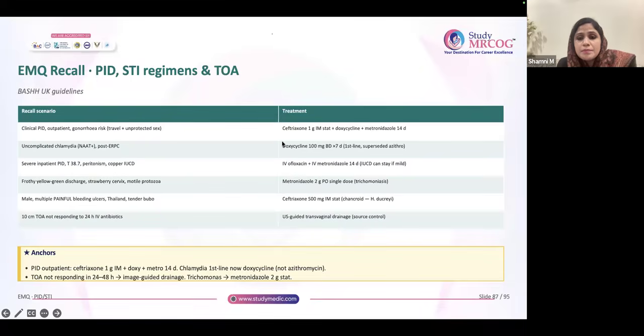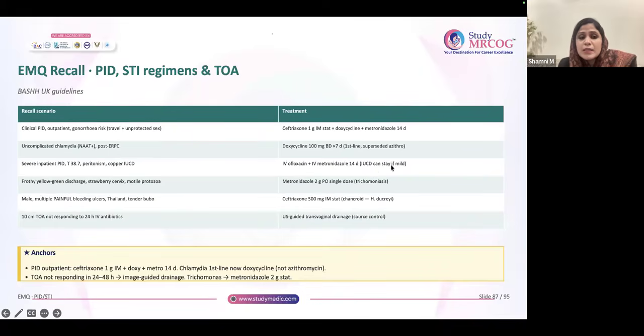Uncomplicated chlamydia: doxy 100 mg BD for 7 days. That is the first line. Severe inpatient PID. What are you going to give? The patient is having copper T also. So you can give IV ofloxacin plus IV metronidazole for 14 days.